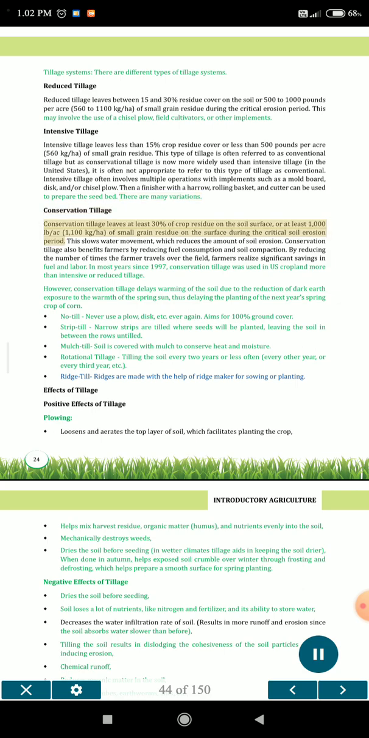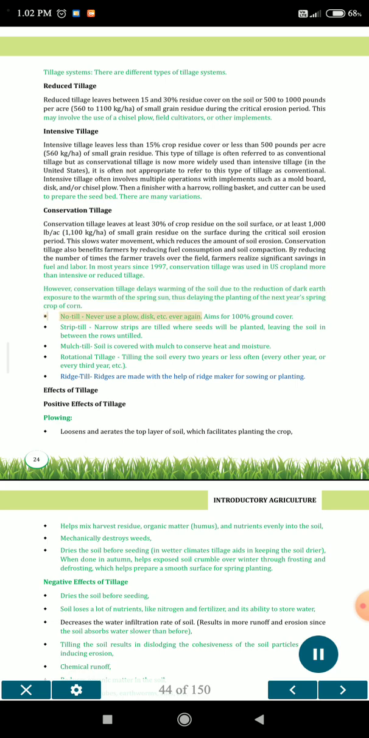Conservation tillage. Conservation tillage leaves at least 30% of crop residue on the soil surface, or at least 1,000 pounds per acre, 1,100 kg per hectare of small grain residue on the surface during the critical soil erosion period. This slows water movement, which reduces the amount of soil erosion. Conservation tillage also benefits farmers by reducing fuel consumption and soil compaction. By reducing the number of times the farmer travels over the field, farmers realize significant savings in fuel and labor. In most years since 1997, conservation tillage was used in US cropland more than intensive or reduced tillage. However, conservation tillage delays warming of the soil due to the reduction of dark earth exposure to the warmth of the spring sun, thus delaying the planting of the next year's spring crop of corn.